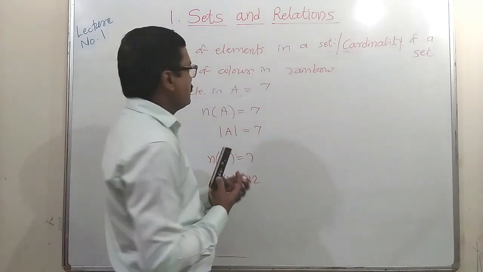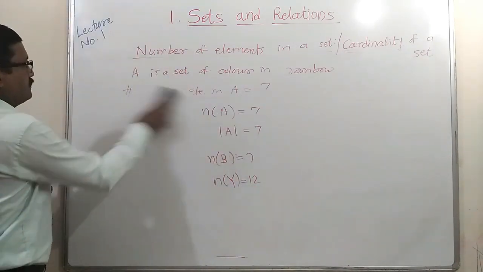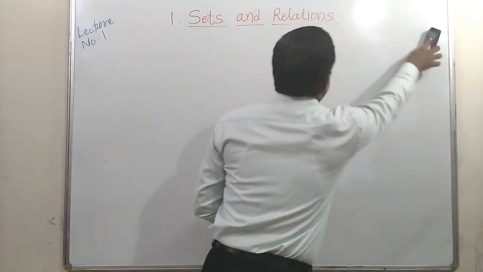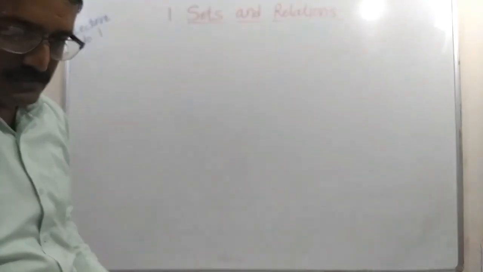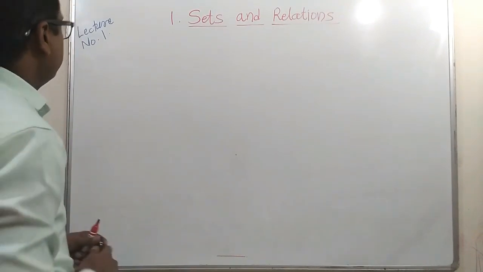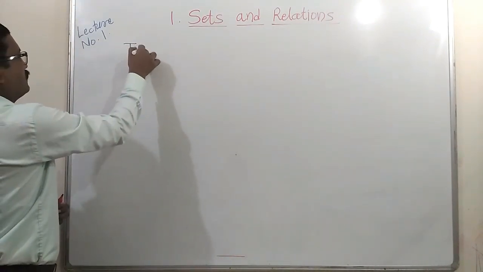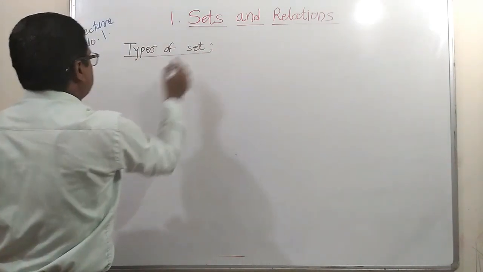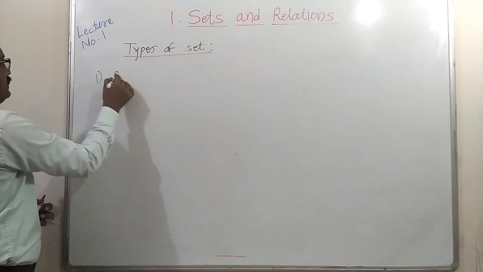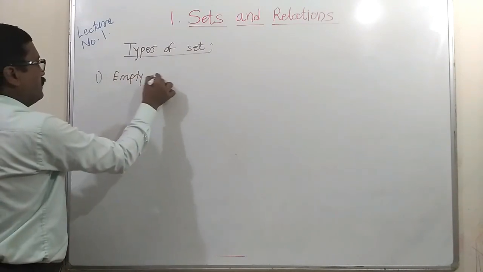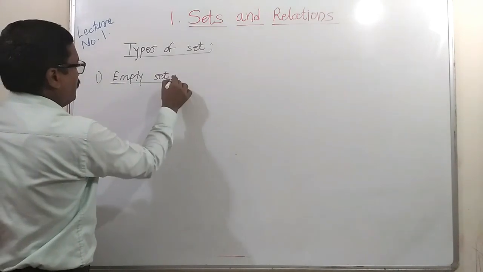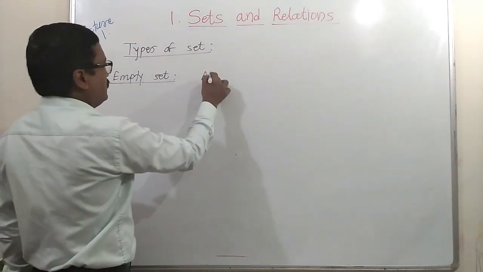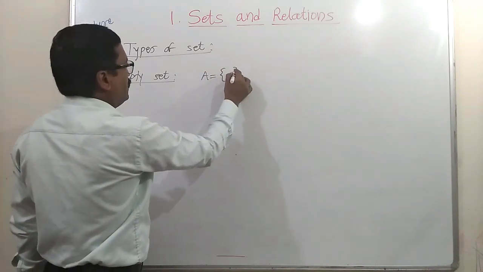So let us see some types of sets. Typical sets are there. Let us define those sets. First one is the empty set. Empty set means that, as the word itself says, there is no element in that set. That is, if set A is empty, there is no element.